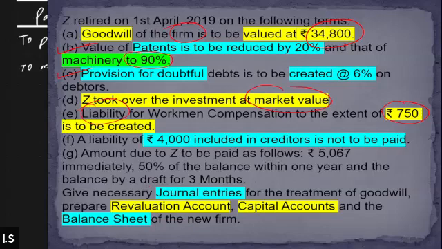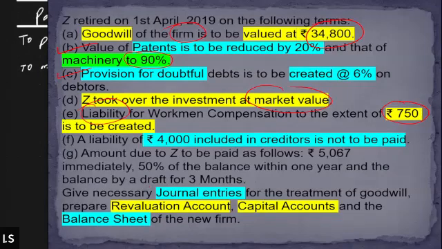Now let's talk about item G, which says amount due to Z to be paid as per. Okay, this is also not related to the revaluation account. We will talk about this later when we will be finalizing the partner's capital account.